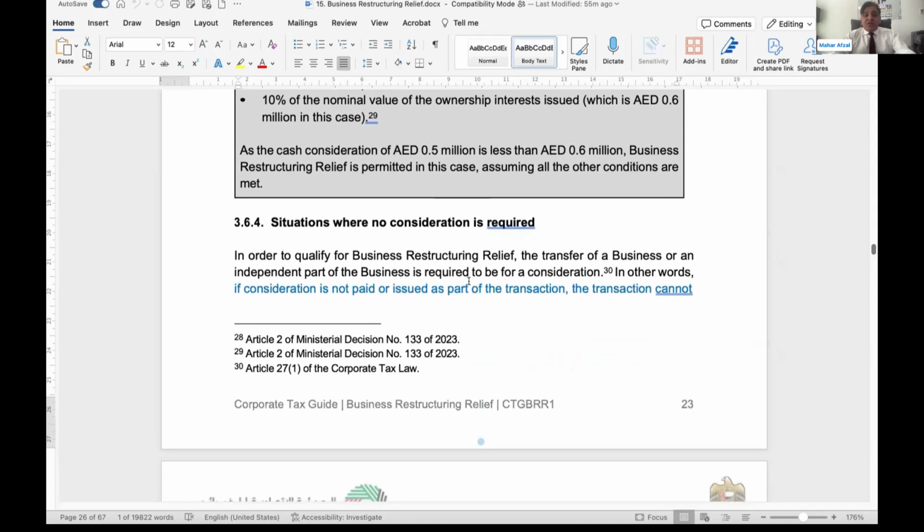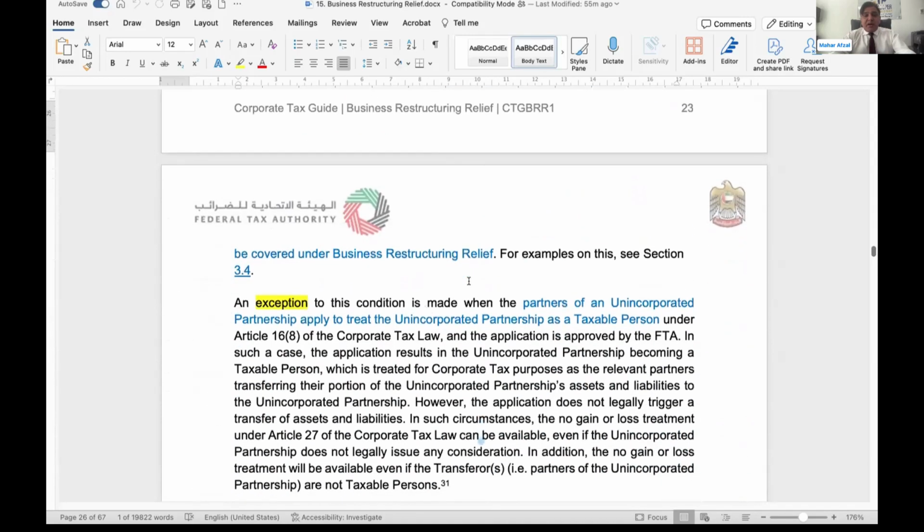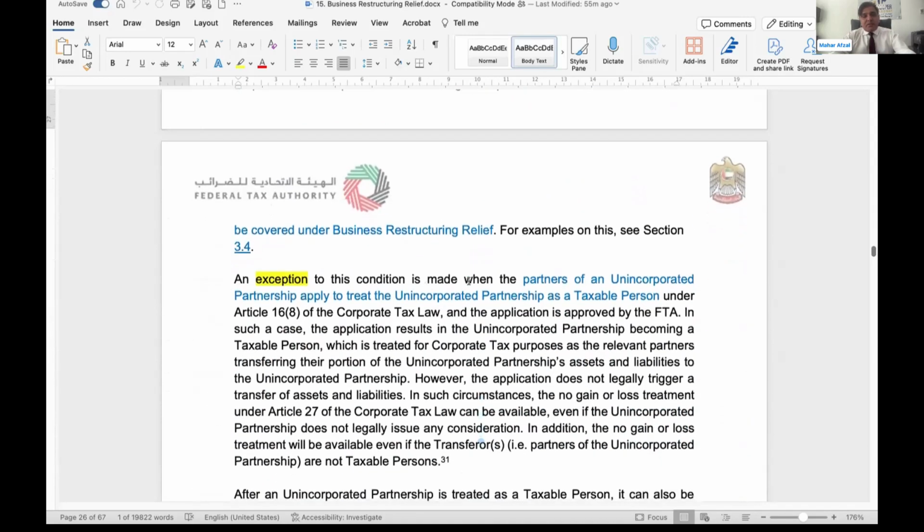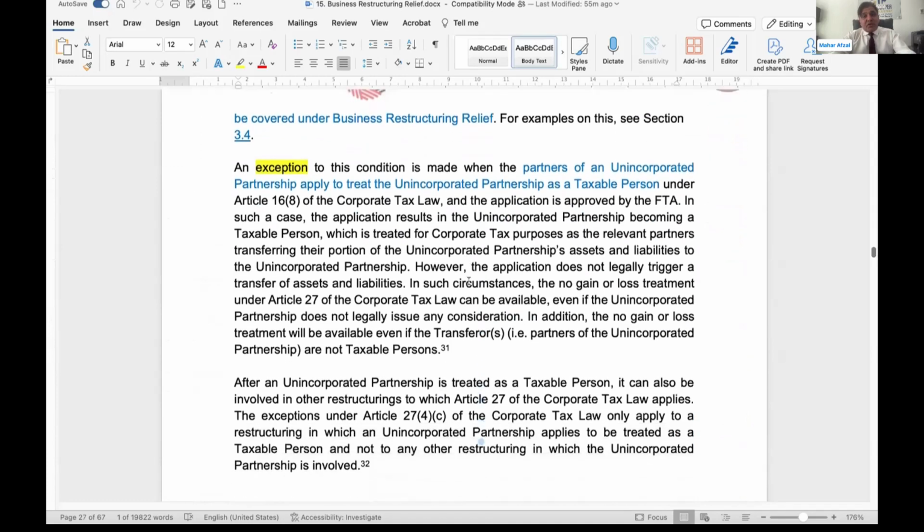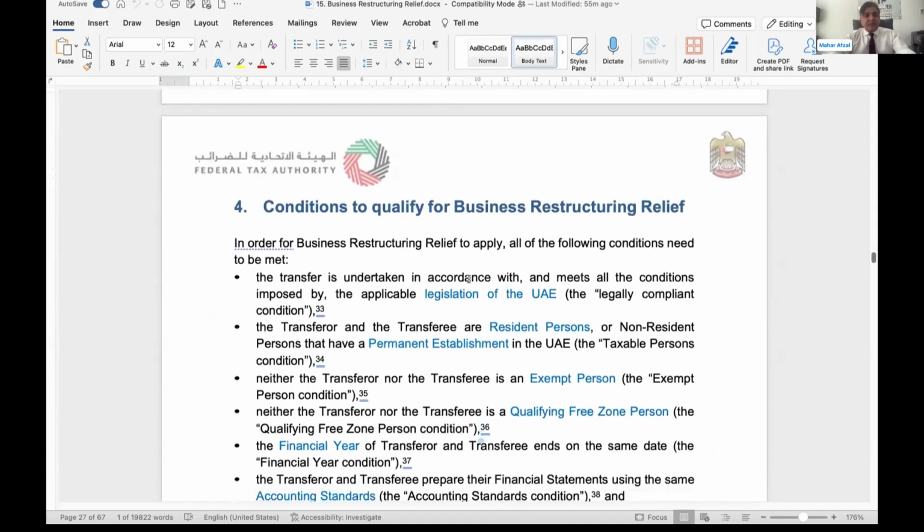The situation where there is no consideration, we have already discussed, is when this unincorporated partnership is requested by the partner to the FTA, and the FTA transfers, converting this unincorporated partnership into a taxable person. Then consideration will not be there.